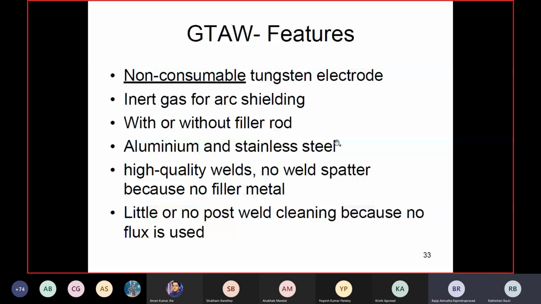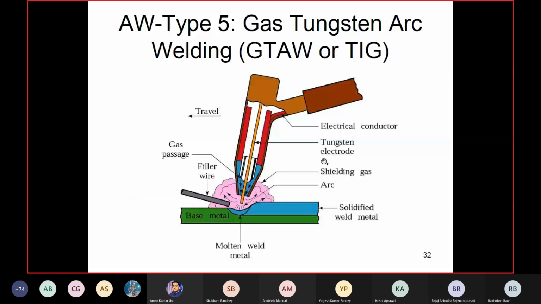Sir, in the previous slide, the shielding gas argon. Hello? Are you audible? Yes, you are audible. How is the shielding gas coming here, sir? Through the passes they have done.